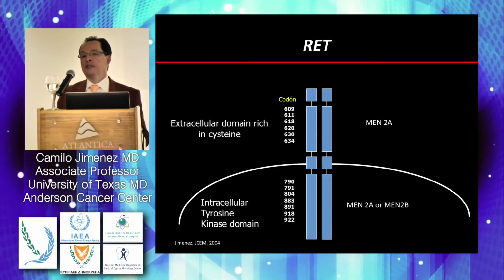The RET, in its normal conditions, in order to become active, has to be dimerized, as we have described before, and the presence of the mutations may either facilitate the dimerization process, which is what happens in MEN2A, or simply activate a single protein, which is what happens in MEN2B. And again, that is likely the explanation for the aggressiveness that we see associated with this particular disease.